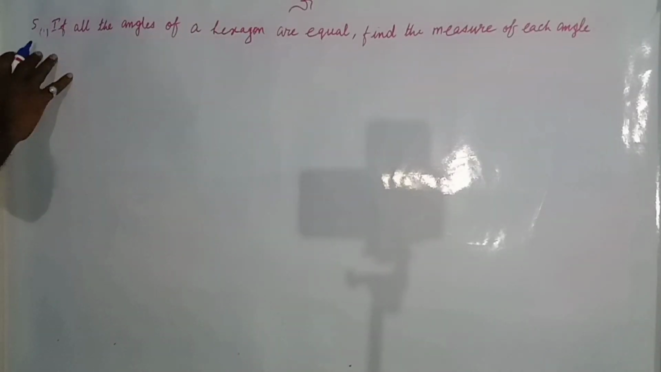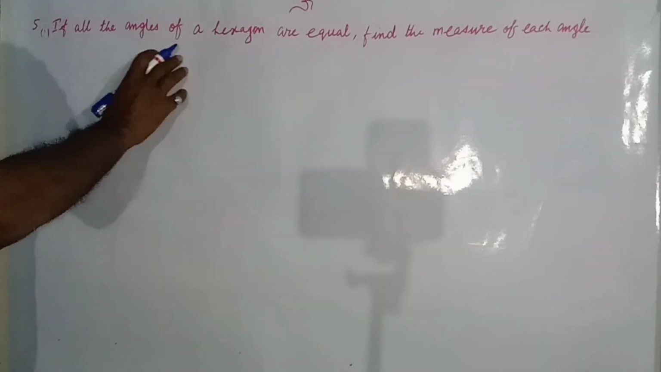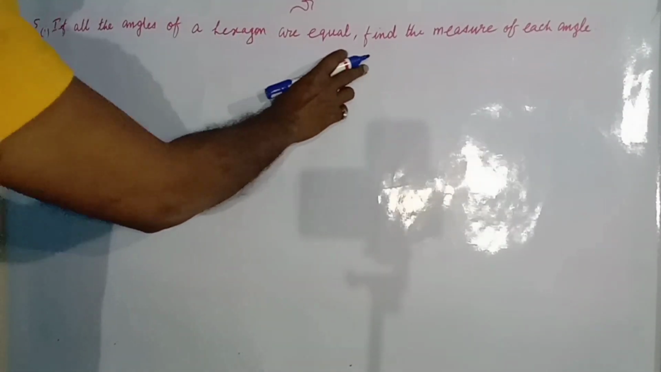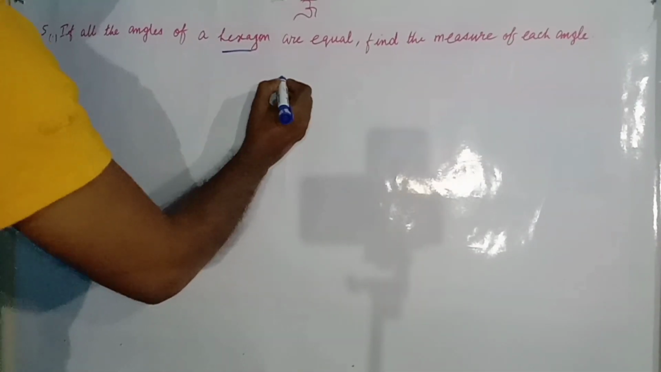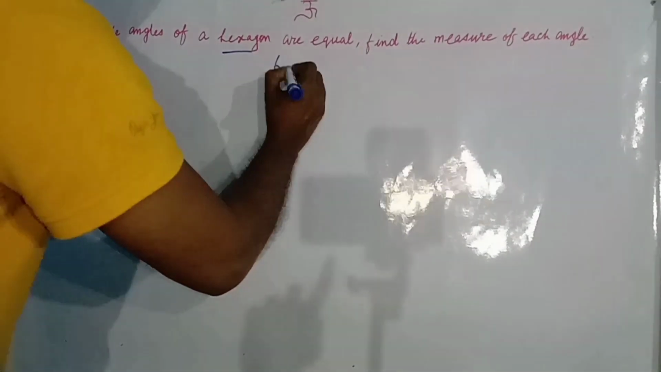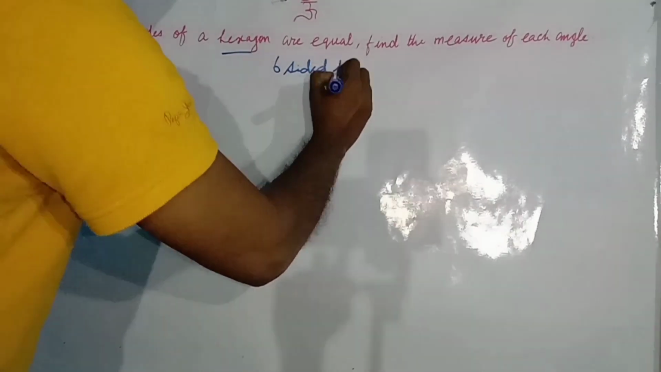That's over. The next one, question number 5. There are two parts. In the first part, the question is: if all the angles of a hexagon are equal, find the measure of each angle. Here a hexagon is given. Hexa means what? Hexagon means a 6-sided figure, a 6-sided polygon.